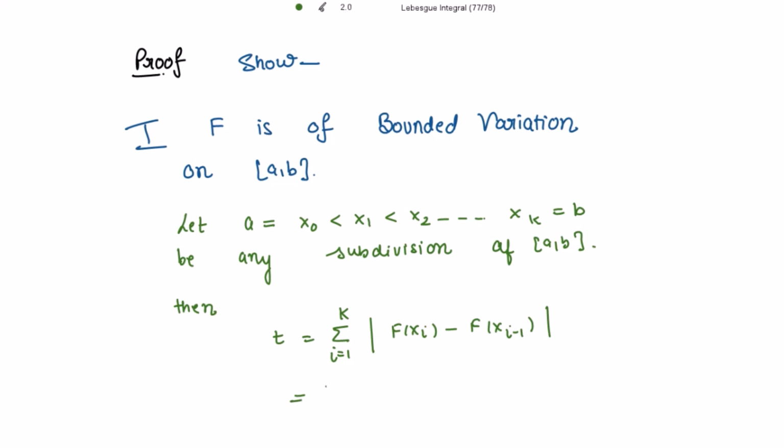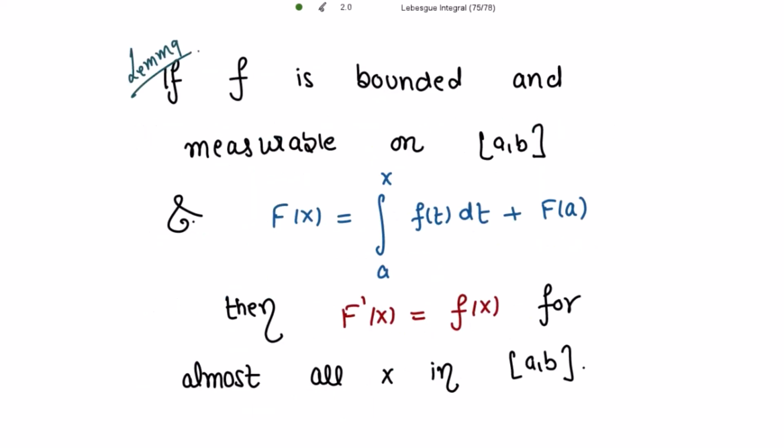So this is further equal to the summation i from 1 to k of the mod of, what is given to us, that capital F(x) is equal to the integral from a to x of f(t) dt plus F(a).